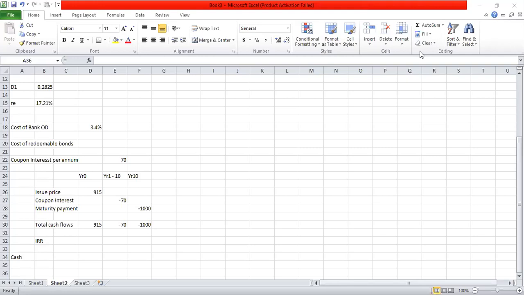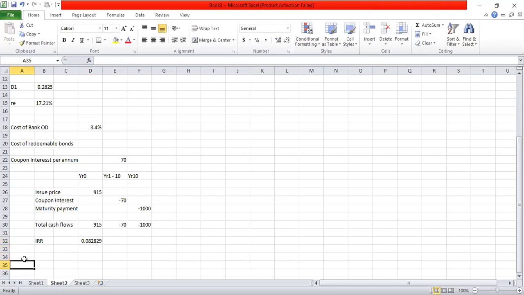So the IRR of this cash flow is going to be, as per the calculator, 8.2829%. 8.2829% based on the calculator.